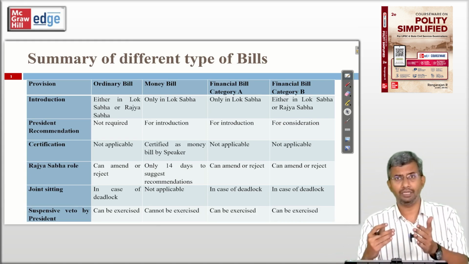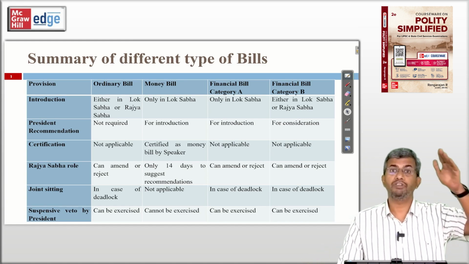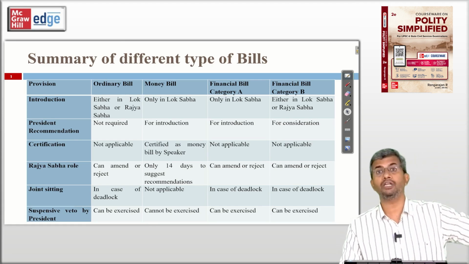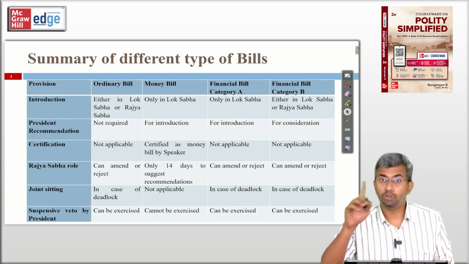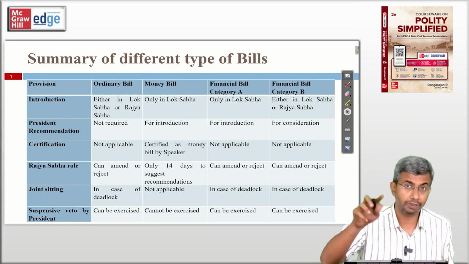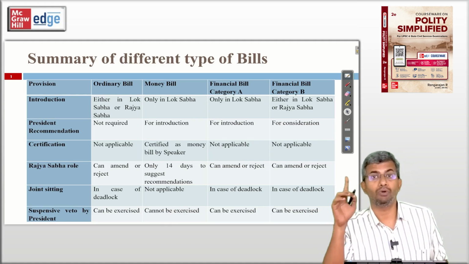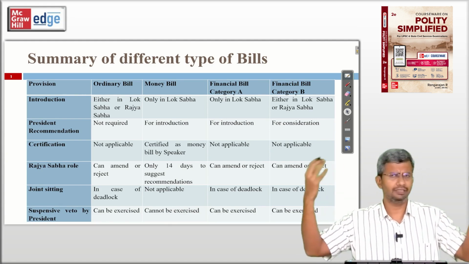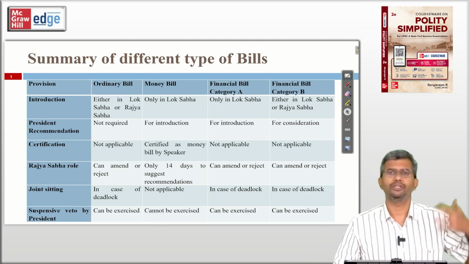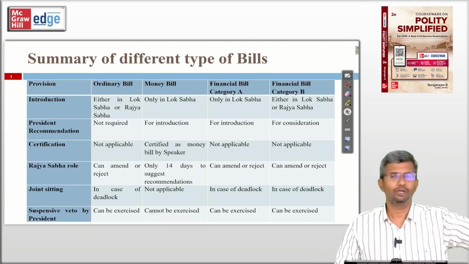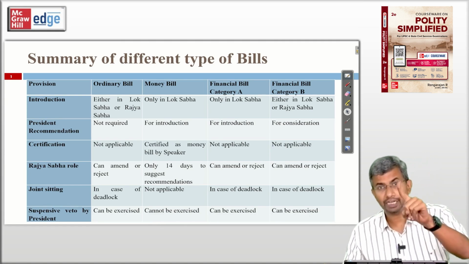It can agree to it and say no recommendations, or it can give its recommendations within 14 days, which may be accepted or rejected by the Lok Sabha. So Lok Sabha is the final authority for a money bill. And there's no question of joint sitting for a money bill because of this special procedure. And President cannot exercise suspensive veto on a money bill. Under rare circumstances, absolute veto may be exercised. Let's say the government changes after a money bill is passed. The new Council of Ministers may advise the President to reject a money bill. It has never happened, but it can technically happen. But suspensive veto cannot be exercised.